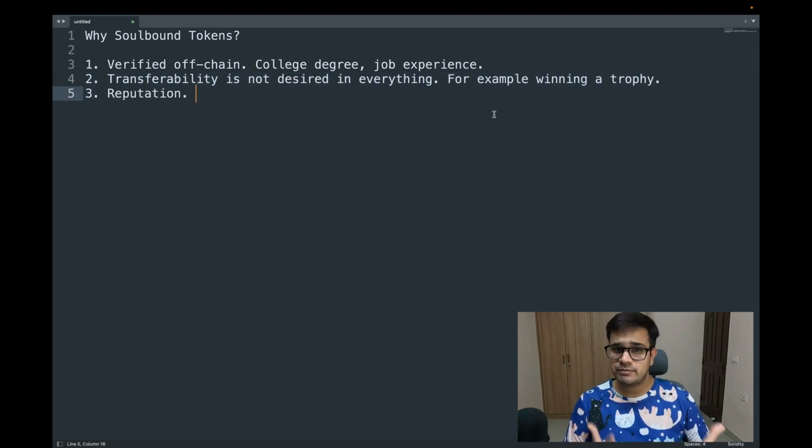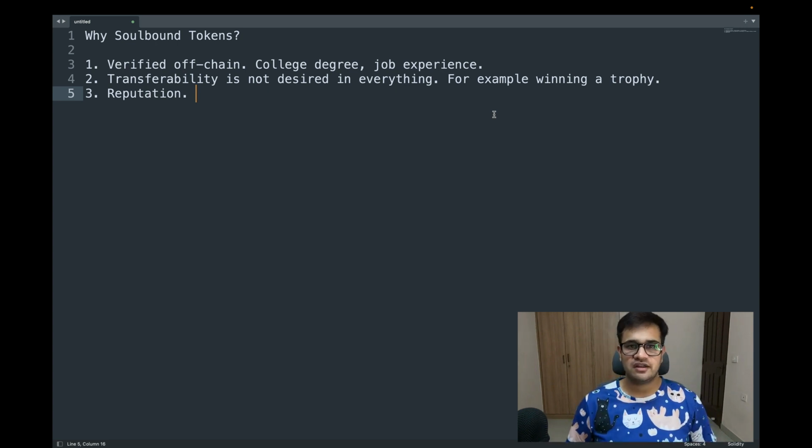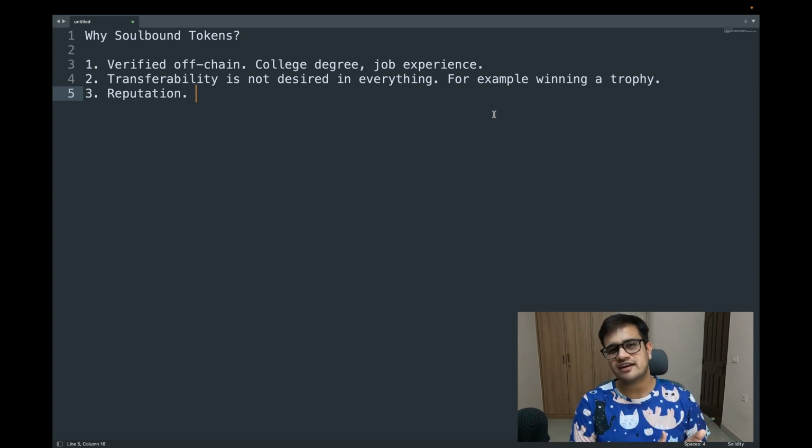Another thing is reputation. Let's say I am an independent jury and I discover what is your credit rating and I put it on chain. Now I don't want you to transfer that credit rating to somebody else. I want you to basically be the owner of that rating. And for those kind of situations, soul-bound tokens or account-bound tokens are a much better solution than, let's say, an NFT.